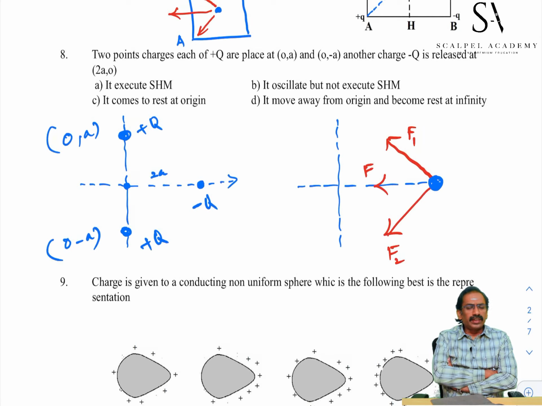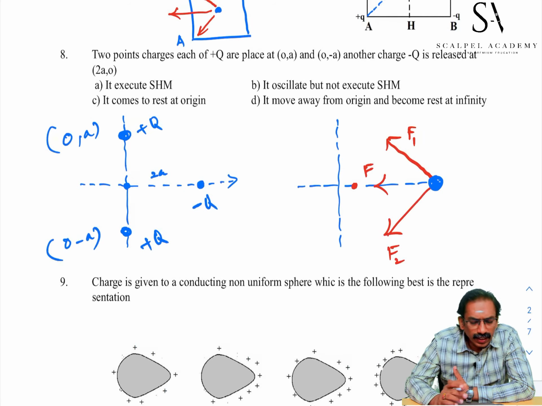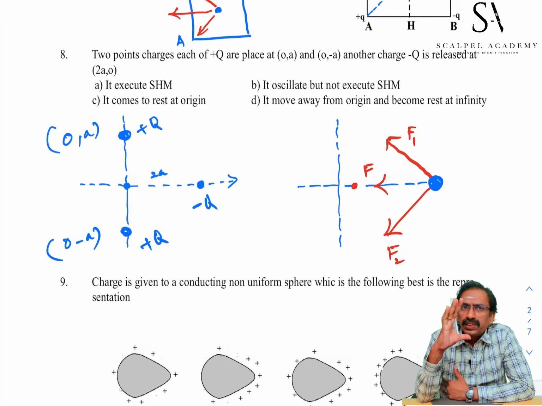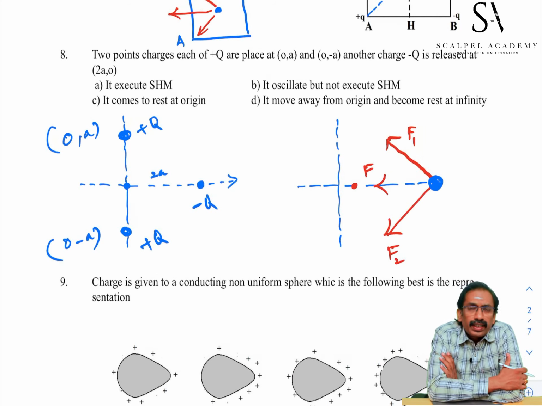If the charge is released very close to the origin, such that the distance it is released from the origin is very small compared to the separation of the two charges, at that time we can get a force directly proportional to negative displacement. It will execute simple harmonic motion. But if the charge is released from a distance which is comparable with the separation of these two charges on the y-axis,